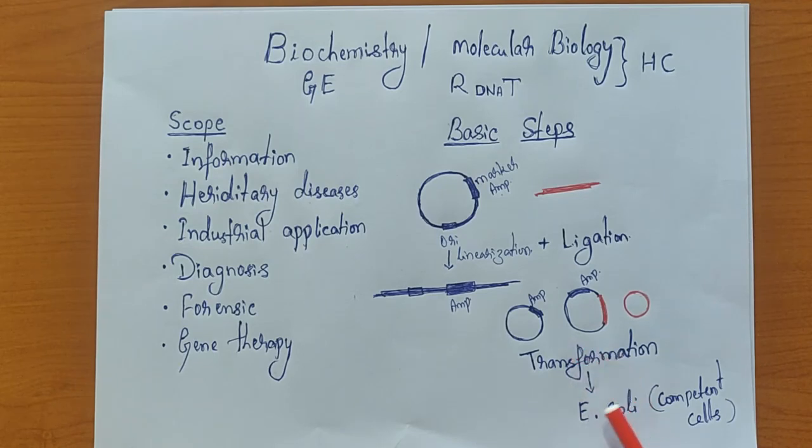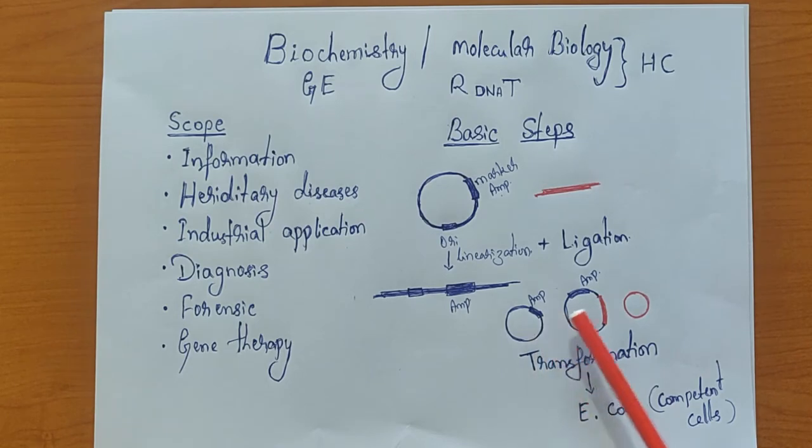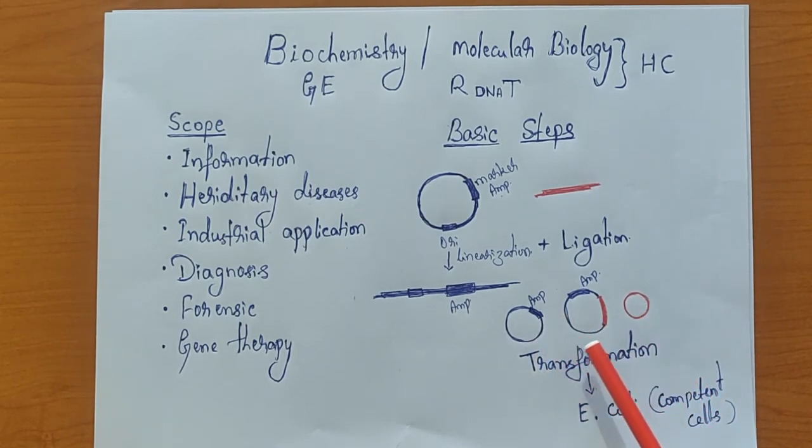Generally the E. coli will not take any extra DNA, especially a huge molecule like this. So we have to create a condition so that they are competent enough to accept all these things. We call this the formation of competent cells. I think we can discuss in detail the procedure of how we are going to prepare competent cells. Once you have the competent cells, you take them and mix them with this ligation product.